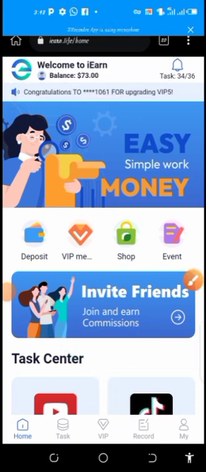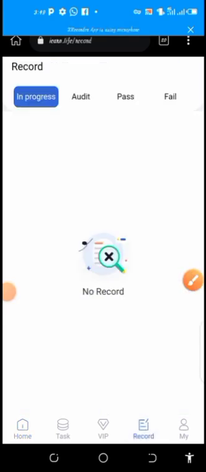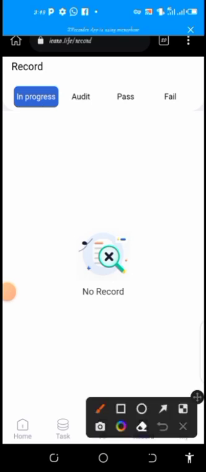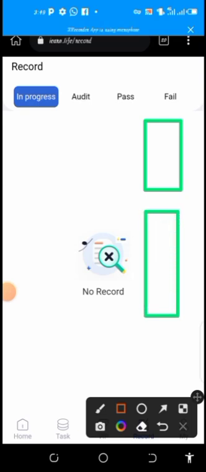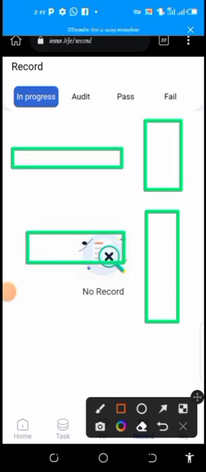When I click on record, you can see the task progress, the ones that are in progress, those 2 tasks that you've already accepted that you're going to perform. They will show up here. First one will be here, then second one will be here.